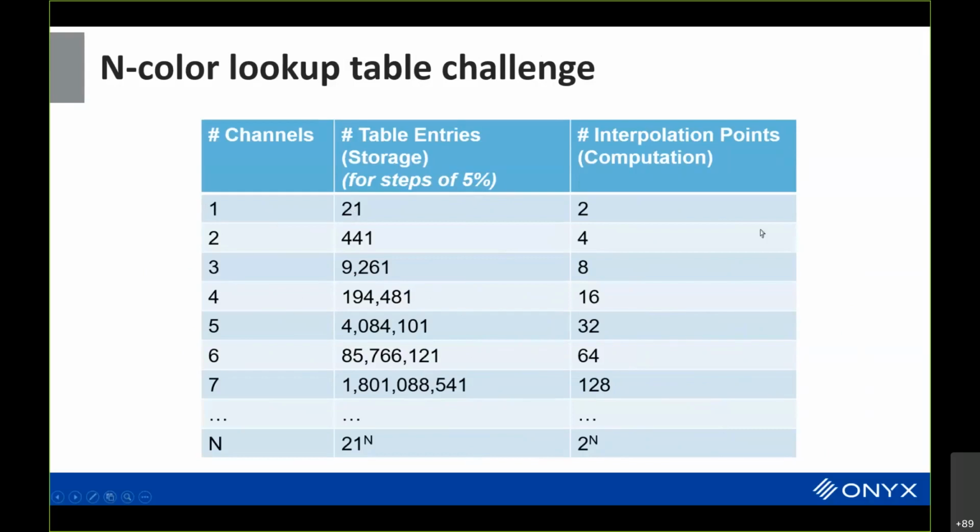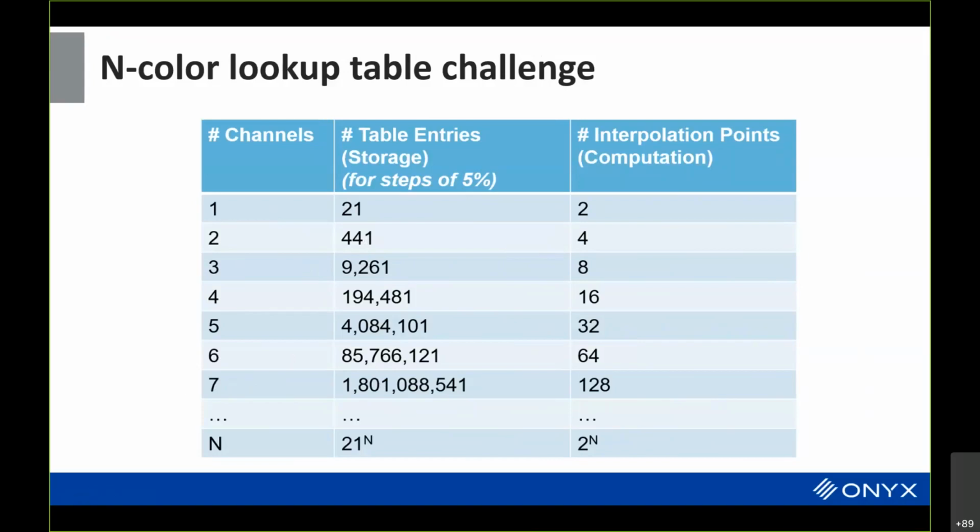We're always going to be interpolating between 2 points, a lower one and an upper one. When we have 2 dimensions, we're going to have 21 times 21, or 441. With 3 channels, we end up multiplying that by 21 again and again. By the time we get to 6 or 7 channels, if you had 7 channels, that's CMYK, red, green, blue, which is something the industry is actually exploring at this point in time, you almost need 2 trillion table entries.